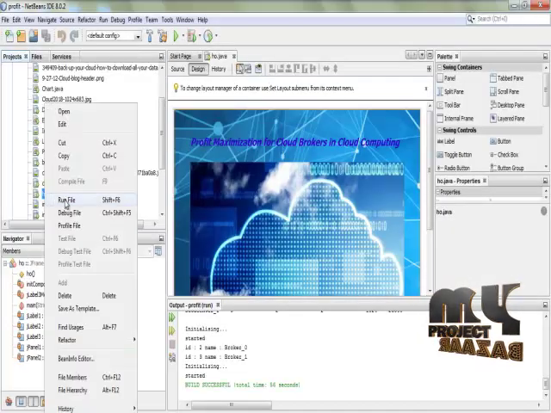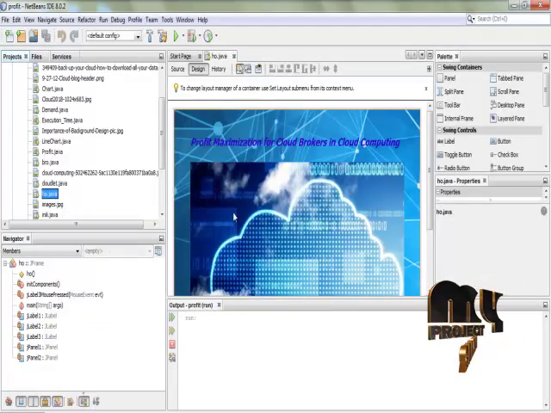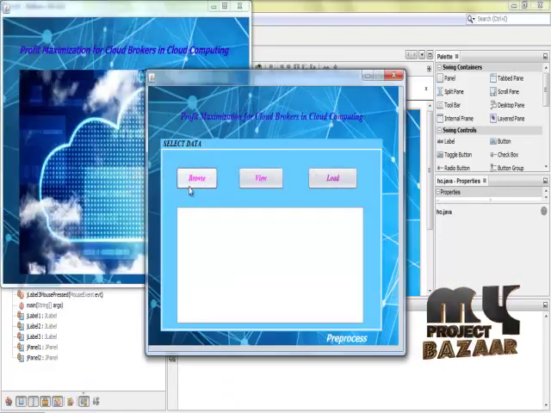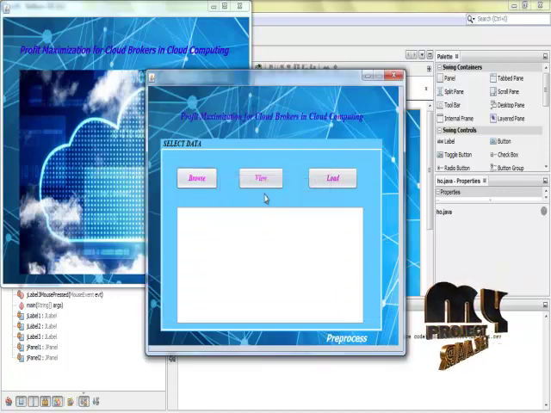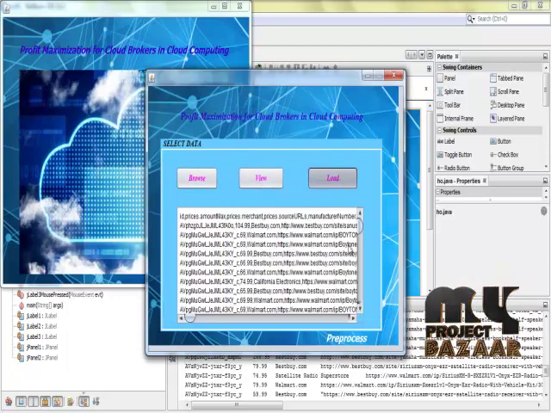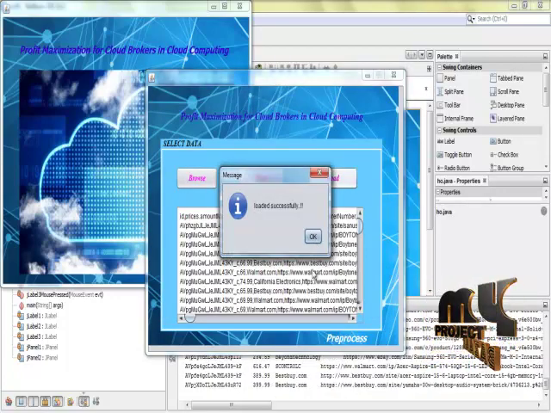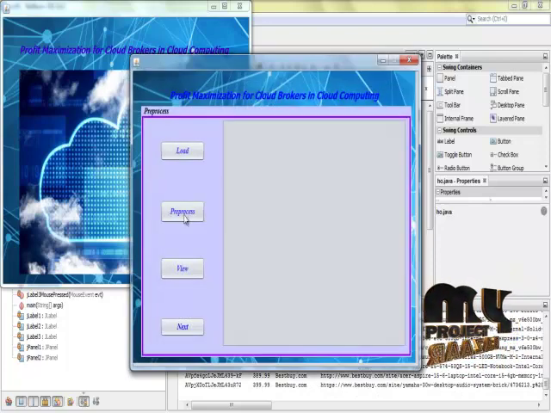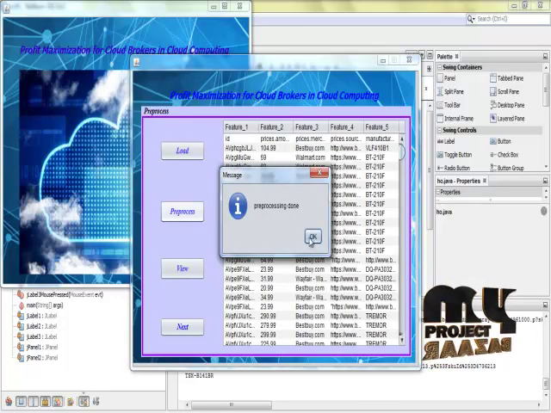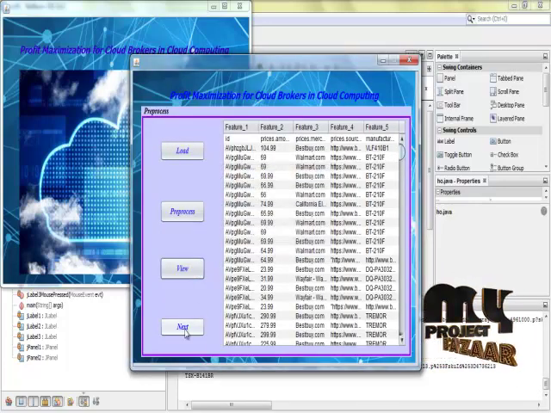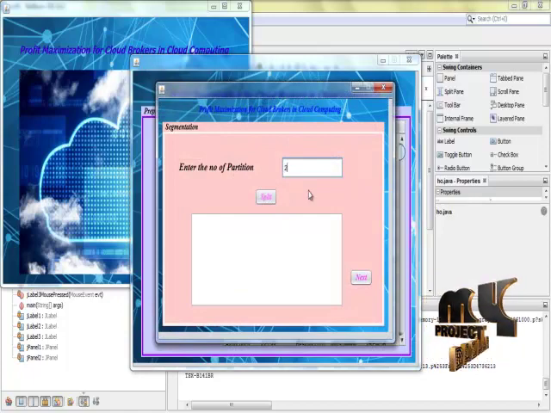So the next process is the running process. Browse the data, source the dataset, view the content and load the data. Click pre-processing. In pre-processing, unwanted data is removed and the pre-processing step is displayed. Next process is view, then split the data.